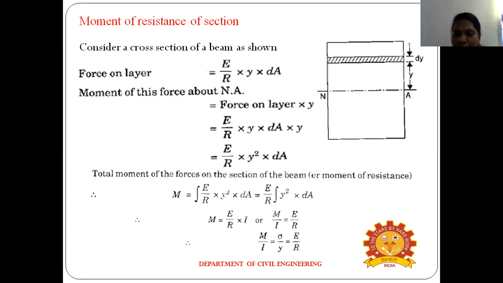Okay, so first we can calculate the load on the layer, it means the force on the layer. Okay, the next one, the force on the layer multiplied by y, the corresponding distance, gives finally this equation. So the total moment of the force of the section, M equals E by R into I, or M divided by I equals E divided by R. So M divided by I equals sigma divided by y equals E divided by R.